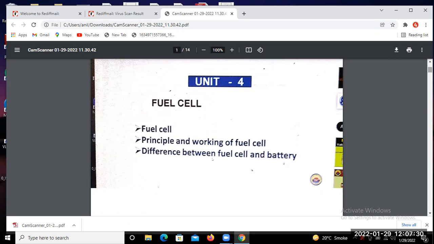And in the temperature, we saw that under the category of low temperature, 25 to 100 degrees Celsius, medium temperature, 100 to 500 degrees Celsius, and high temperature, that is nothing but 500 to 1000 degrees Celsius, and very high temperature, above 1000 degrees Celsius, to operate the fuel cell.